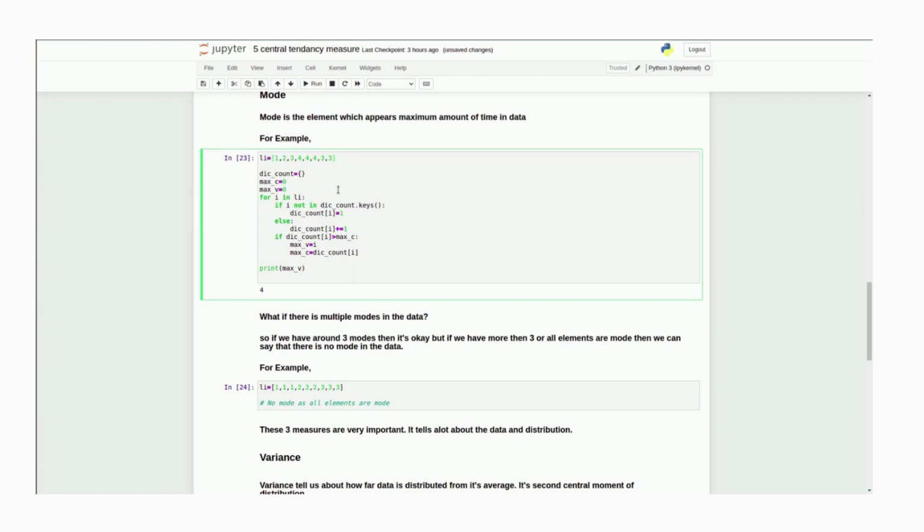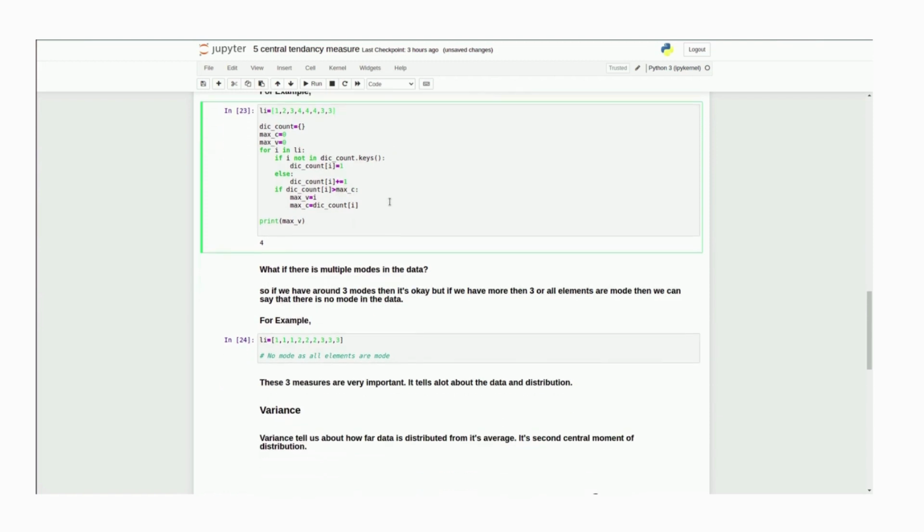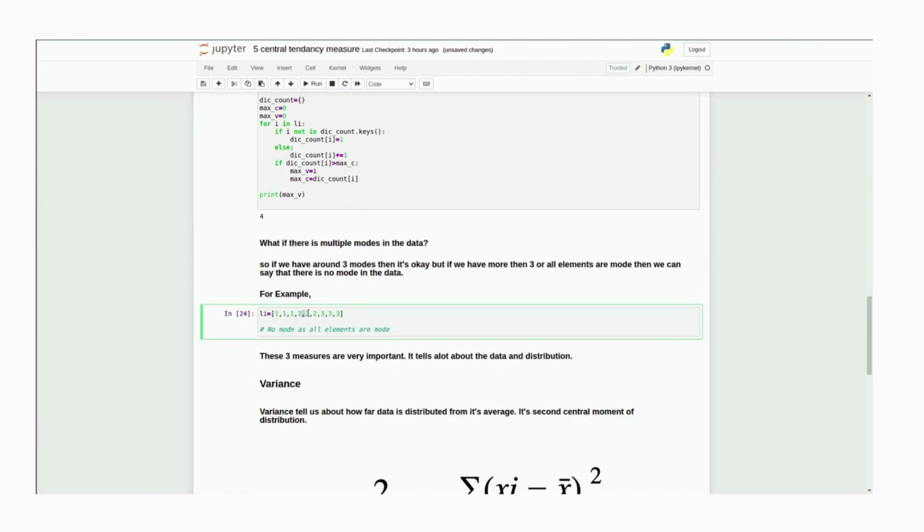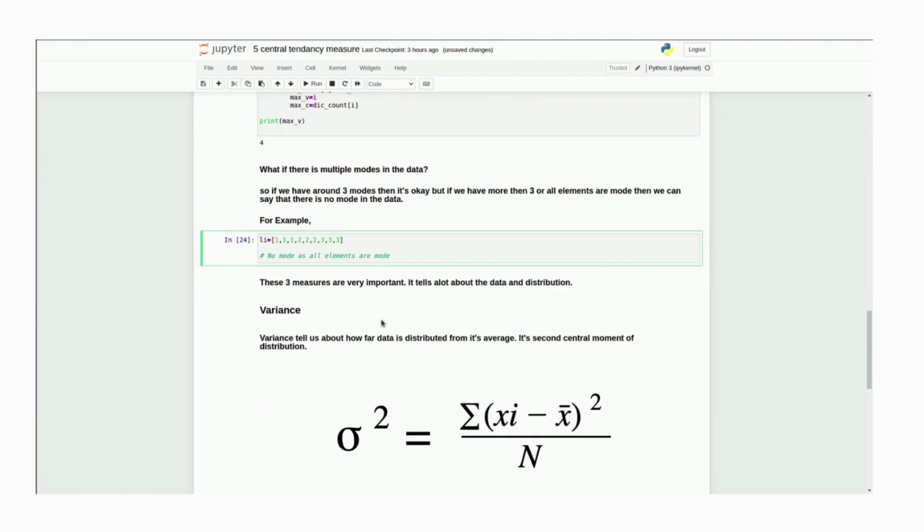It still depends on the business case, case to case. For example, in this list all elements are modes: 1 comes 3 times, 2 comes 3 times, and 3 comes 3 times. So we consider this as no mode, because every element here is a mode.